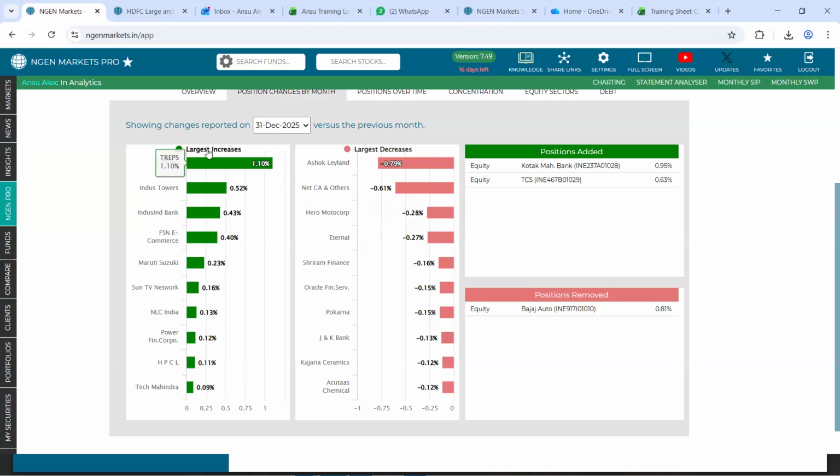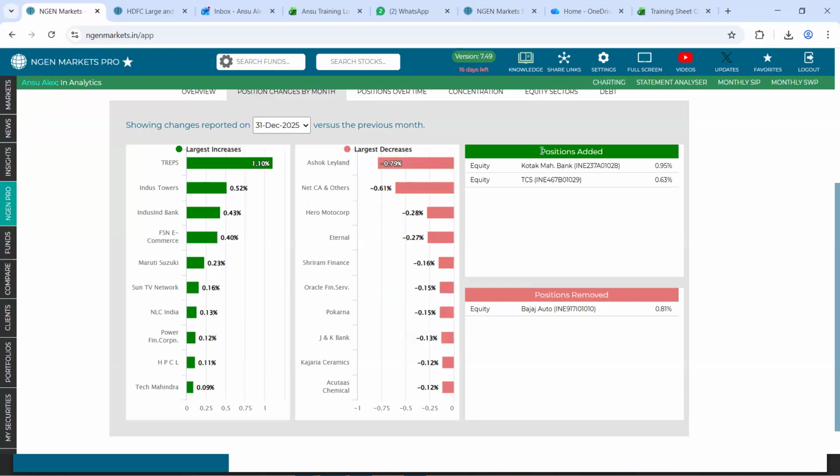For example, if we talk about the largest increase, if we ignore the stubs, the largest increase came in the form of Indus Towers, which is to an extent of 0.52. And similarly, the largest decrease was from Ashok Leyland, which was to an extent of 0.79% sold out. Now, right here, we will be showing you the top 10 largest increase and the largest decrease.